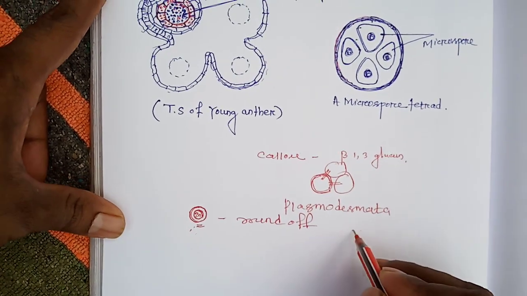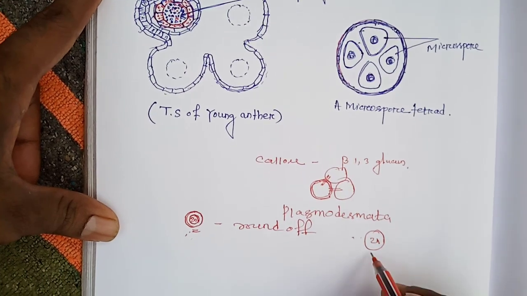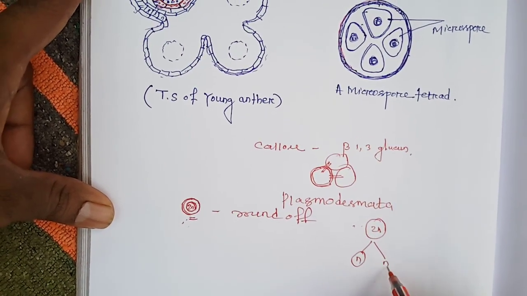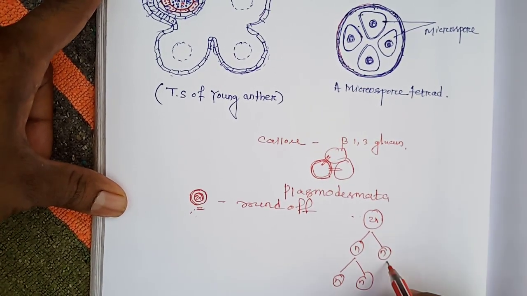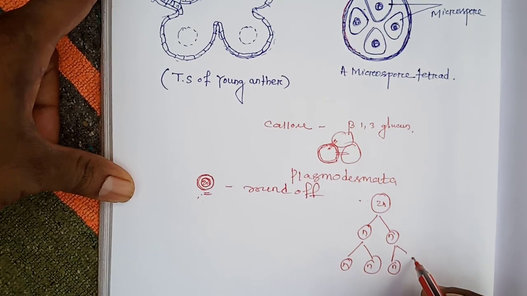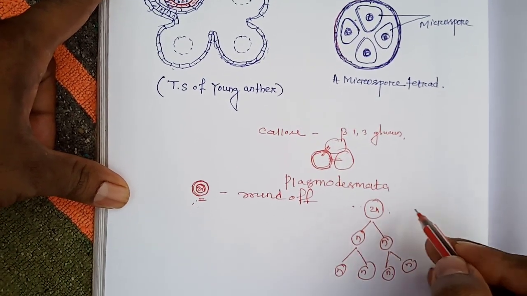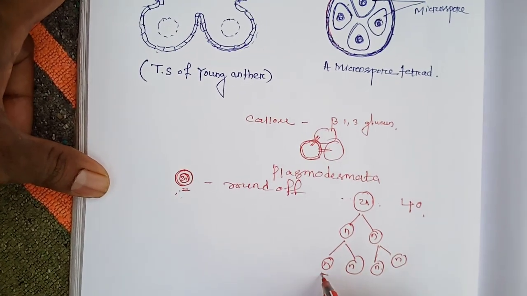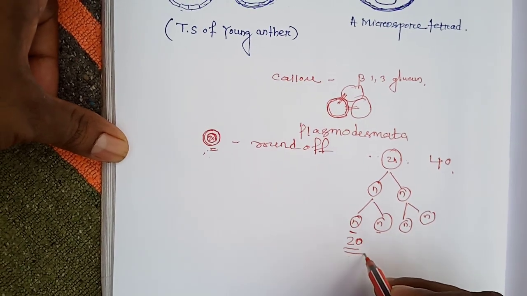You know, if a cell undergoes meiotic division, it produces four daughter cells like this, and each daughter cell contains the haploid number of chromosomes compared to the mother cell. If the mother cell has 40 chromosomes, then each daughter cell contains 20.